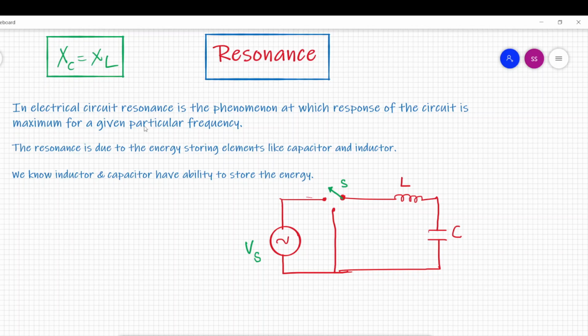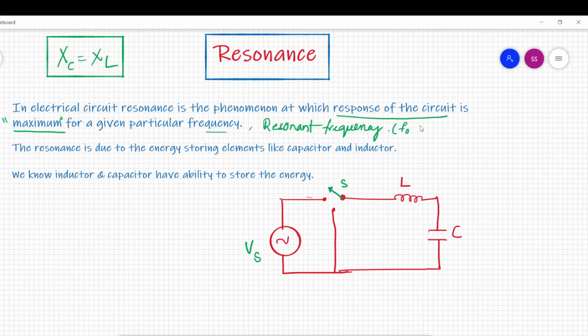In an electric circuit, resonance is a phenomenon at which the response of the circuit is maximum for a particular frequency. So what is resonance? The output of the circuit is maximum for a given particular frequency. That frequency is called the resonance frequency. At one particular frequency, the response, the output of the circuit, is maximum. That is the resonance condition.